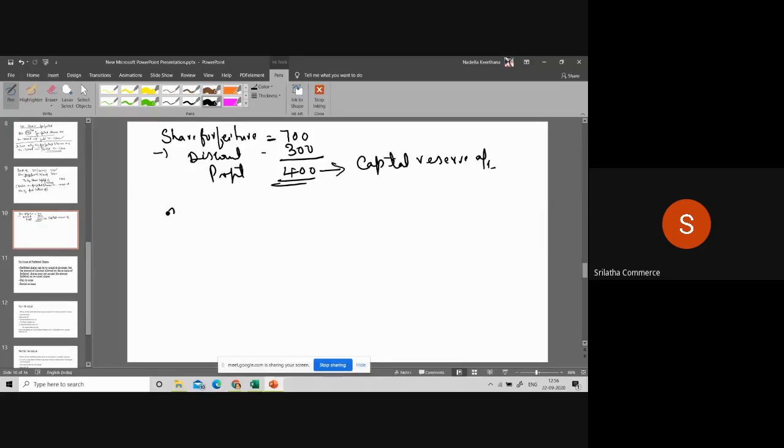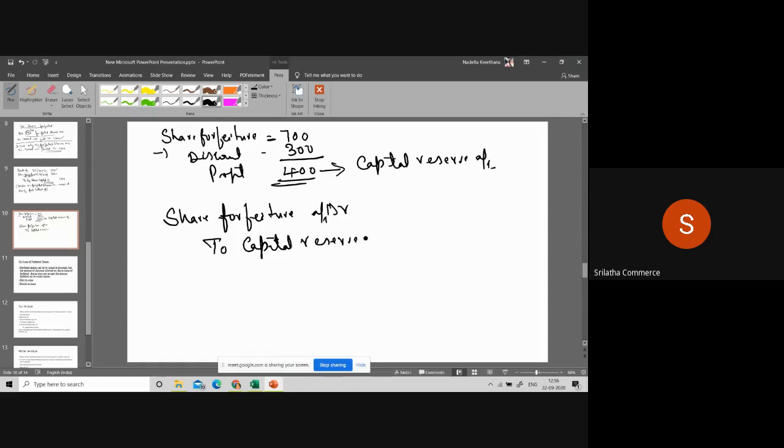So what is the next entry you are going to write? Share forfeiture account debit to capital reserve account.